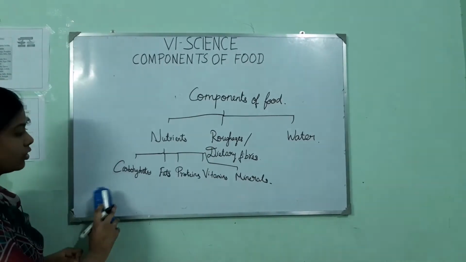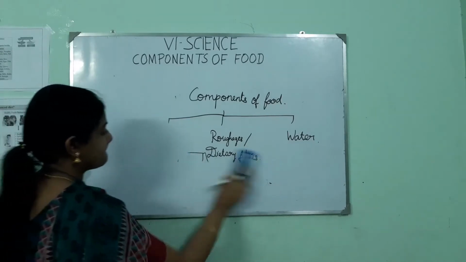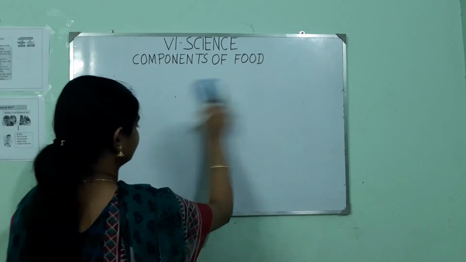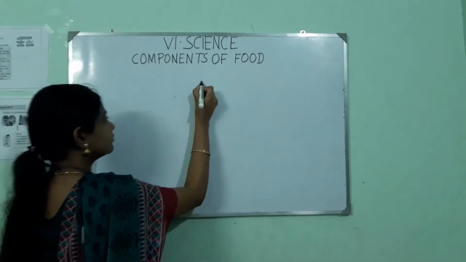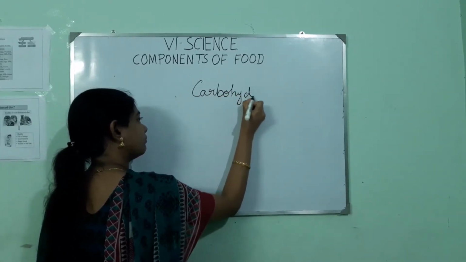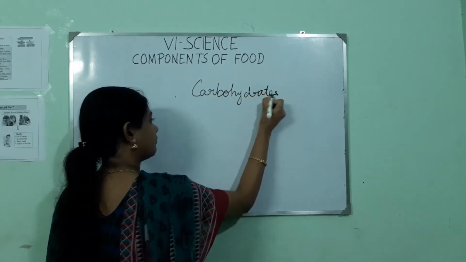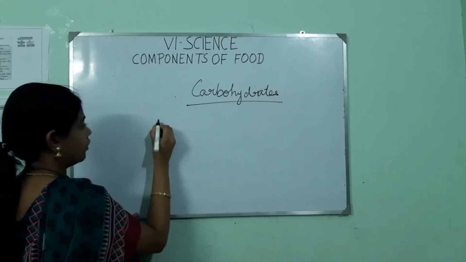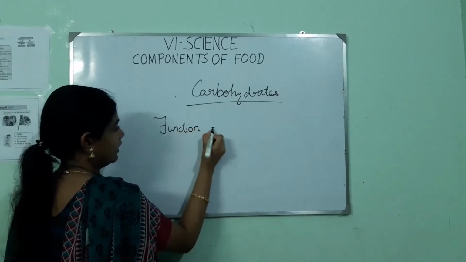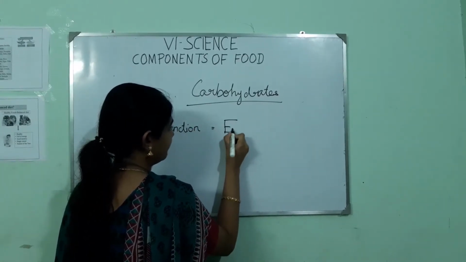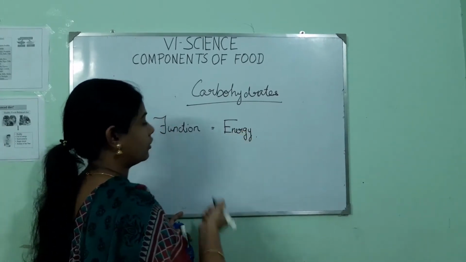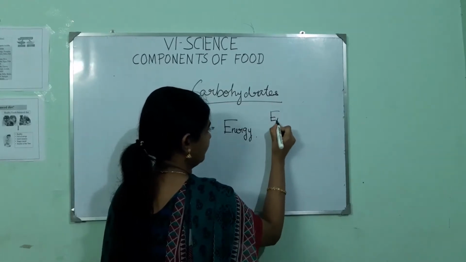First we are going to see about carbohydrates. The function of carbohydrates is they give energy. So the foods which contain carbohydrates are called energy giving foods.